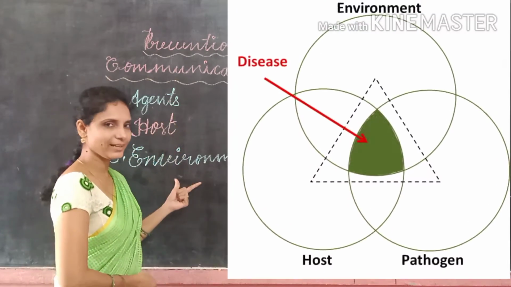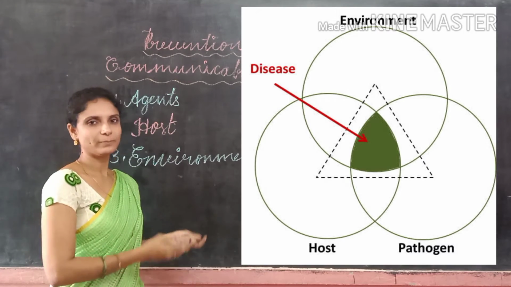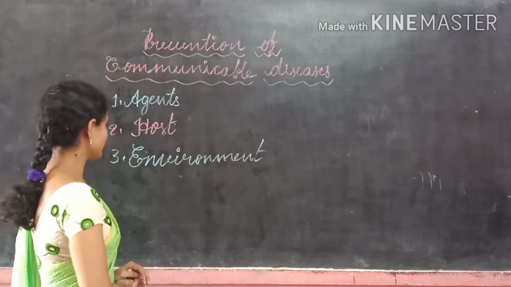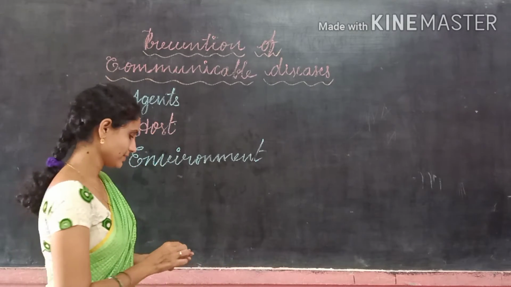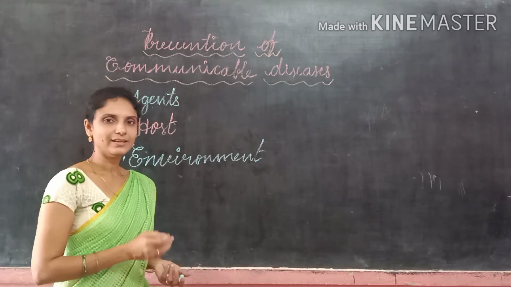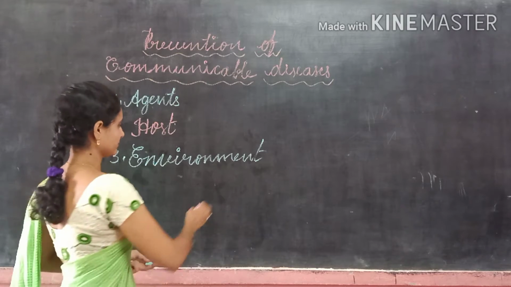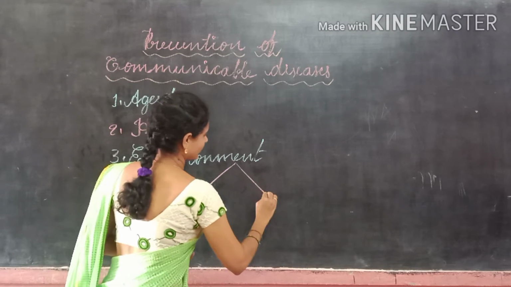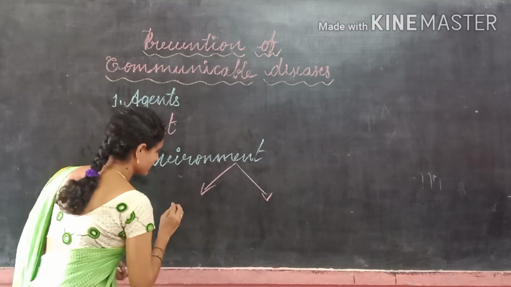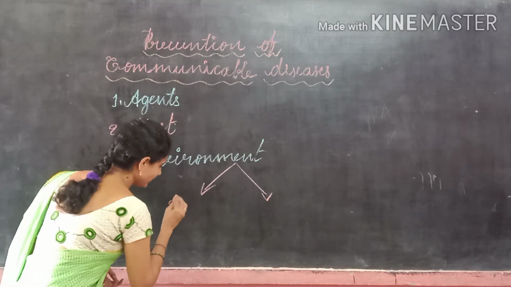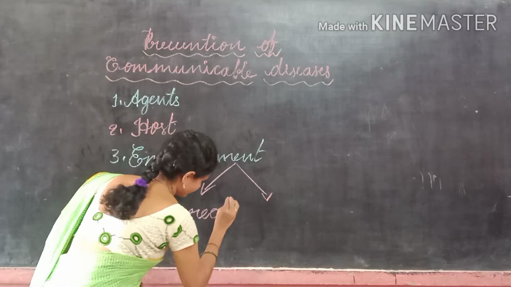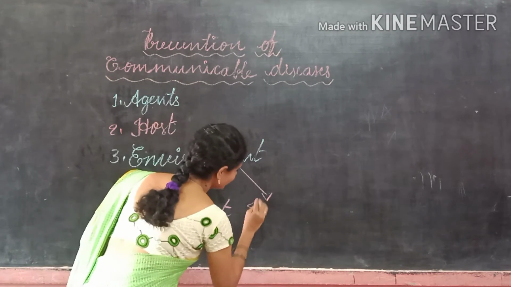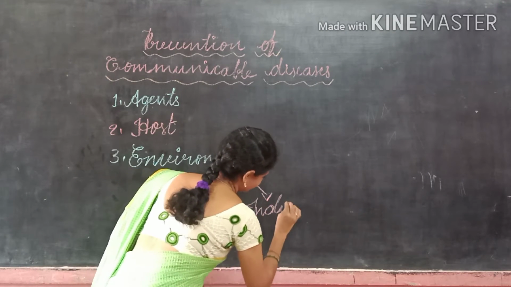Transmission between these three can spread the disease from one person to another person in two ways. What are those two ways? The direct method and the indirect method. First one, direct method, and second one, indirect method.